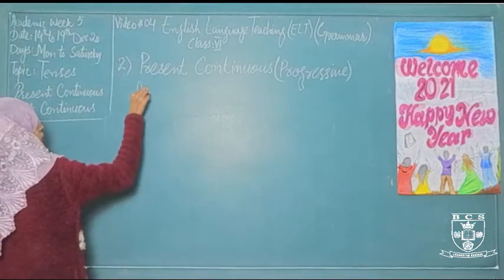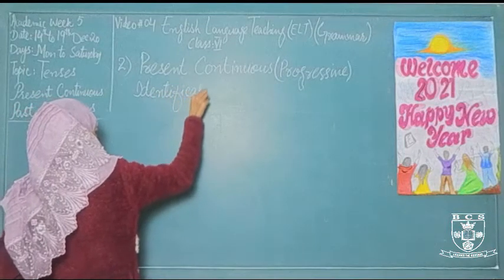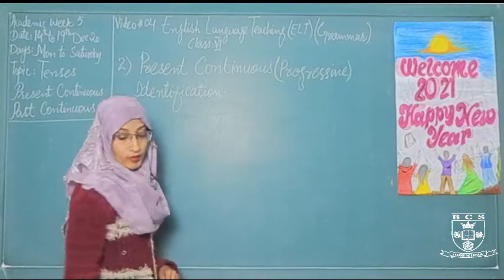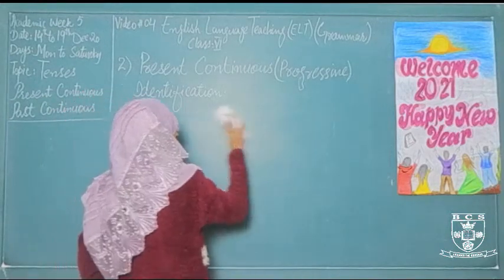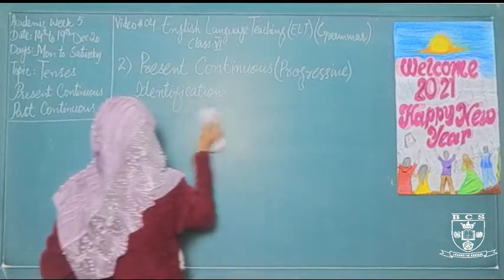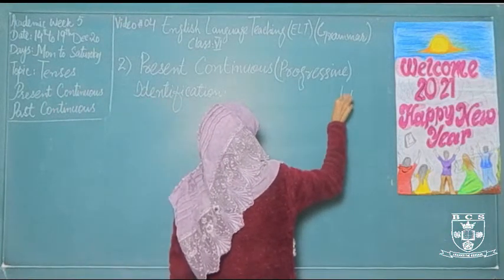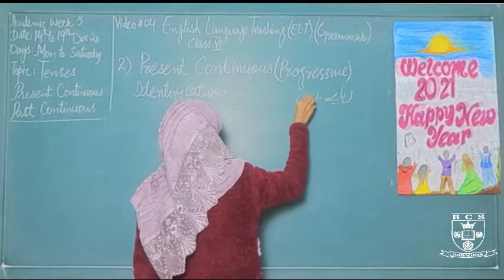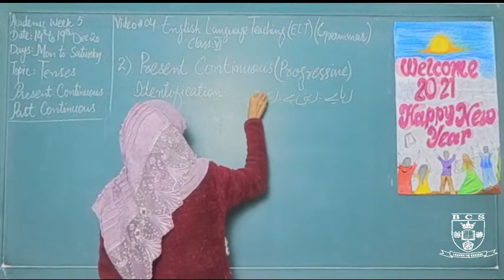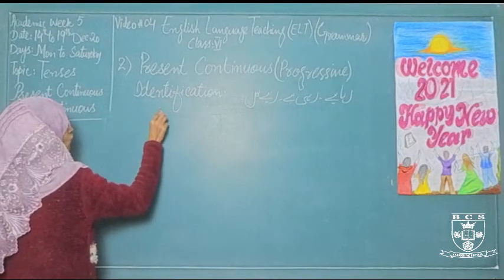So the identification of present continuous or progressive tense in Urdu is raha hai, rahi hai, and rahi hai. But in English we use the gerund form.